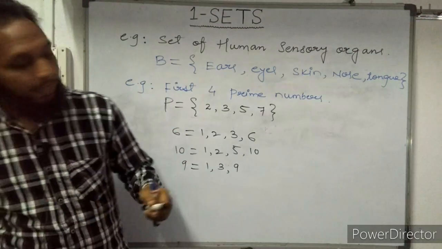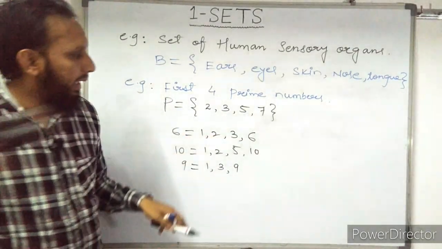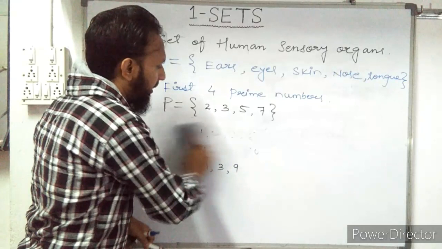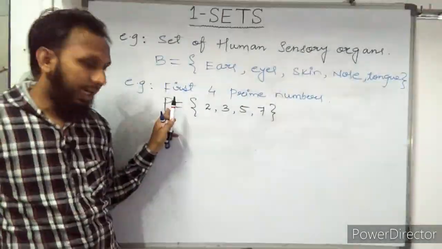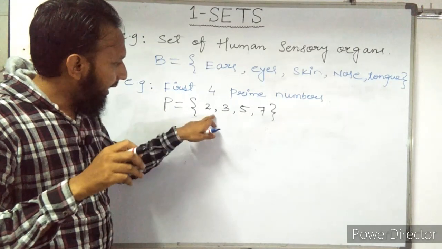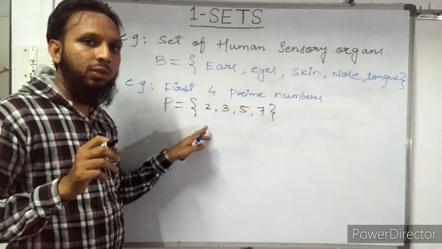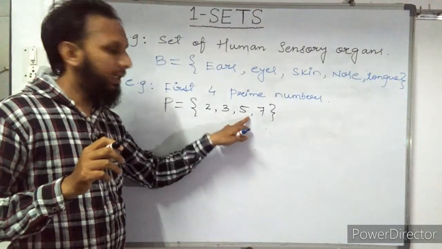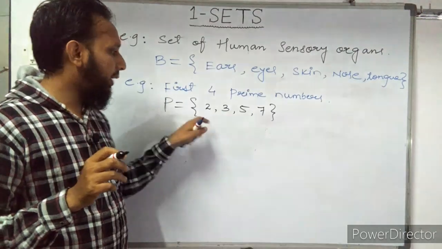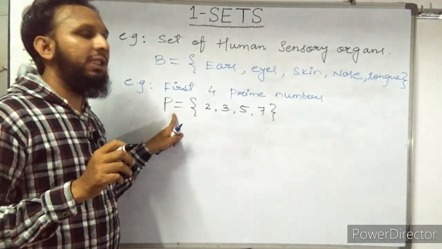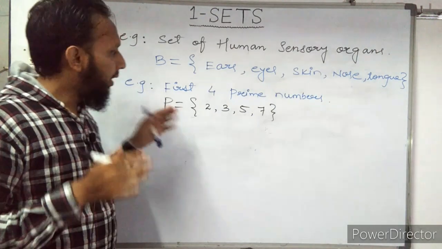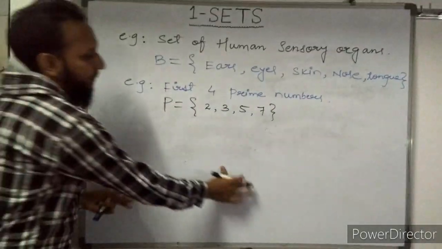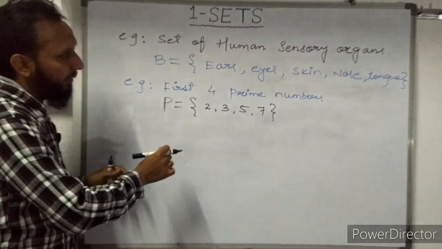That's why these numbers are called prime numbers. So P is the name of a set, and P contains these 4 elements, or we can say 4 members, 2, 3, 5, 7. So this is a set of the first 4 prime numbers. Got it, students? Now I am explaining some points regarding sets.